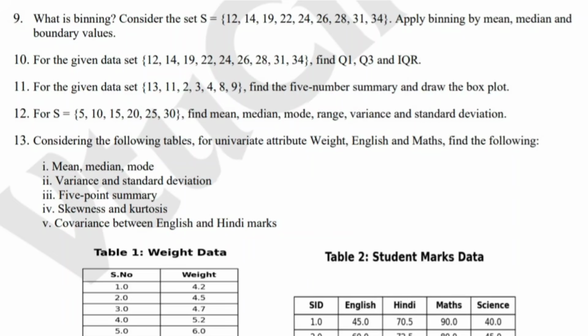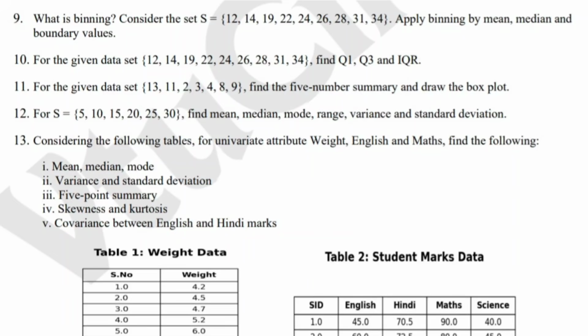Question number 10. For the given data set 12, 14, 19, 22, 24, 26, 28, 31, 34, find Q1, Q3, and IQR. This is simple and scoring. Remember, IQR is Q3 minus Q1. This is the formula for IQR.